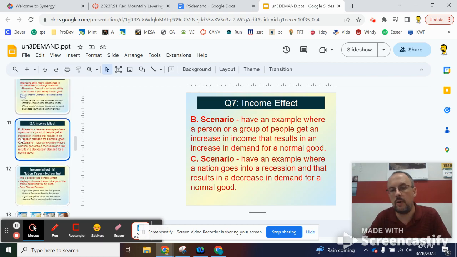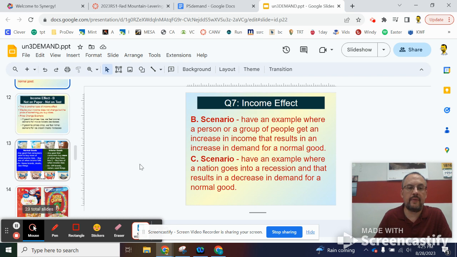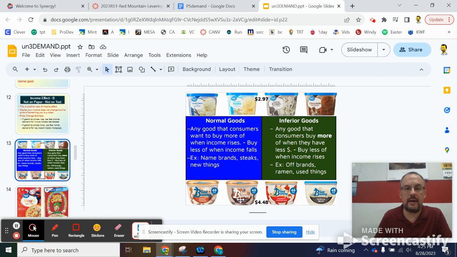For scenario B, just to take a step back for a moment, think of something you would buy more of if you had more money, right? And maybe you could use that as a product. So I like ice cream, so I buy more of a normal good, Blue Bunny. I buy, let's see, more Bunny Tracks ice cream when my income goes up. So don't use that as an example, but that's the type of thing you're looking for. Okay?